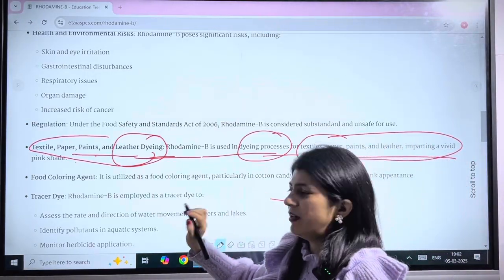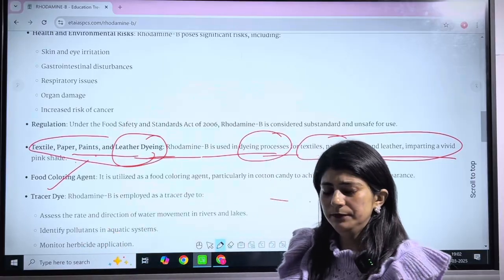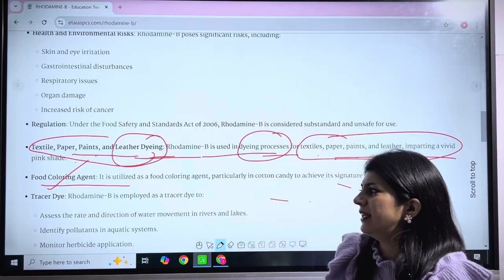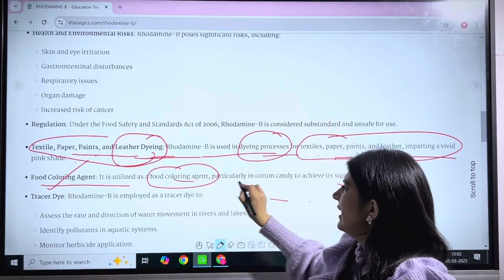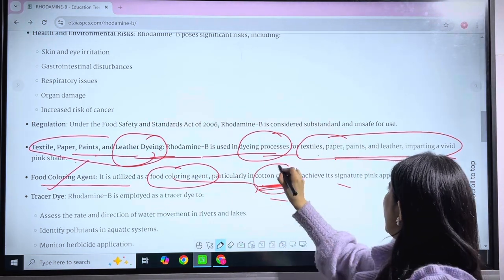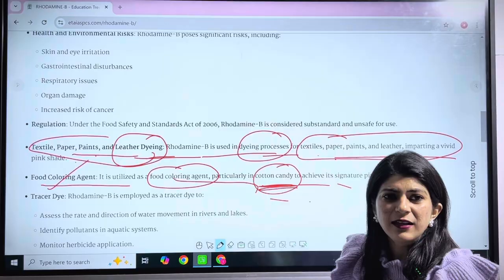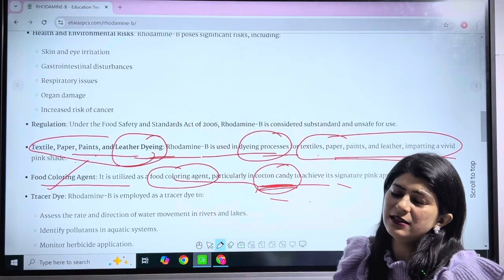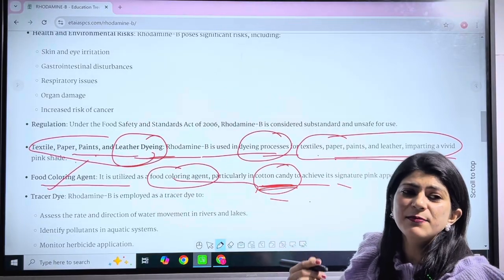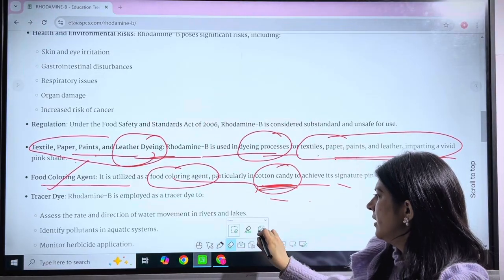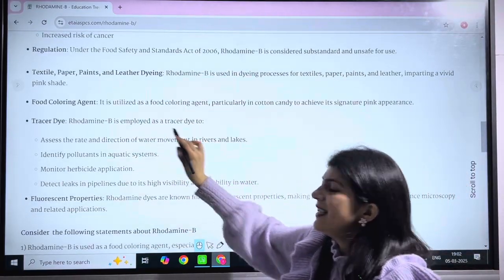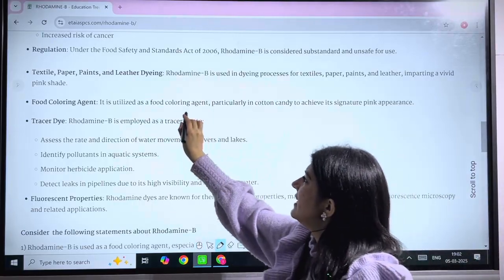and the leather industries. Now the second one is, as we have already studied, that it is used as a food coloring agent. The most common example is cotton candy. This is used as a food color which gives a fascinating pink color to the cotton candy and which attracts many individuals including small children. Now there is another application of this rhodamine B. It is also used as a tracer dye.